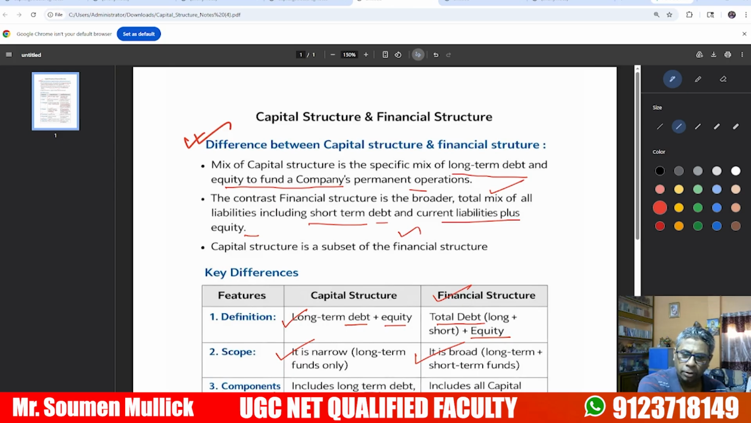So what have we learned? We learned today the concept of capital structure, important components of capital structure, important features and importance of capital structure, the concept of financial structure, and the comparative study between capital structure and financial structure.